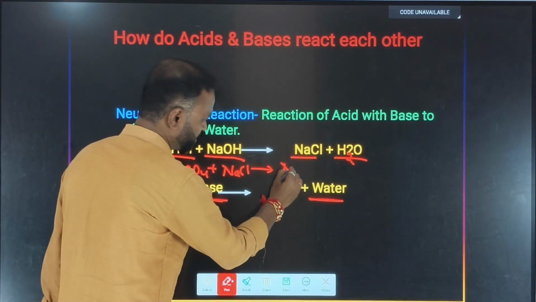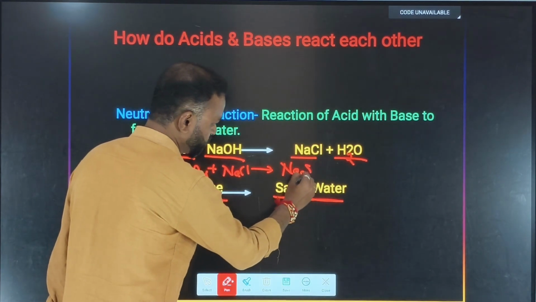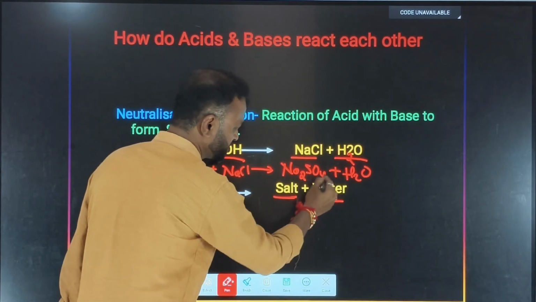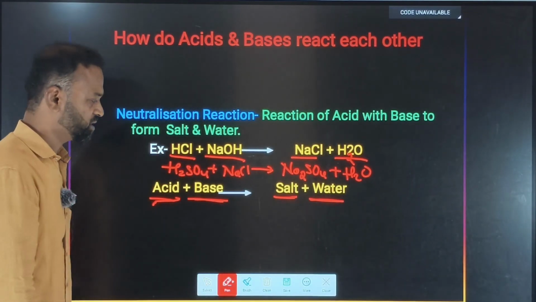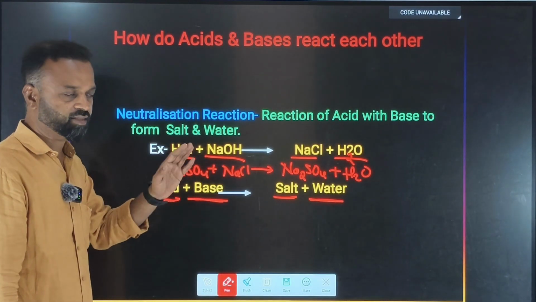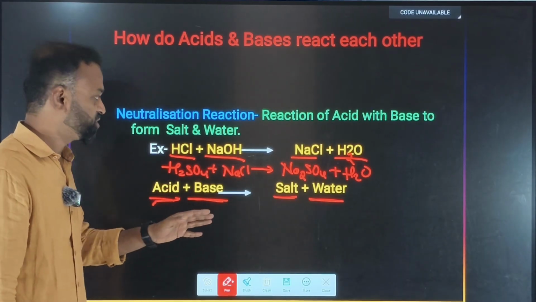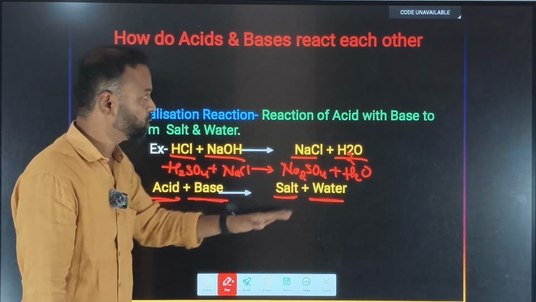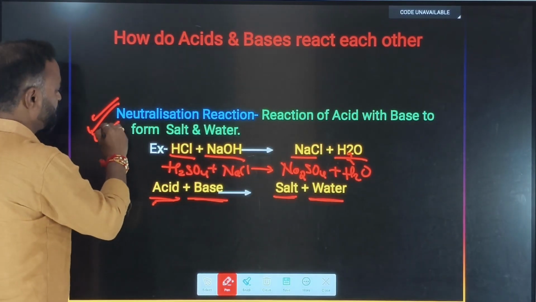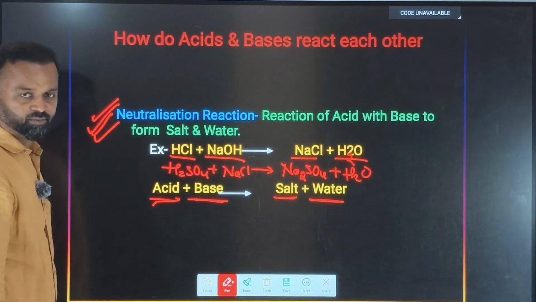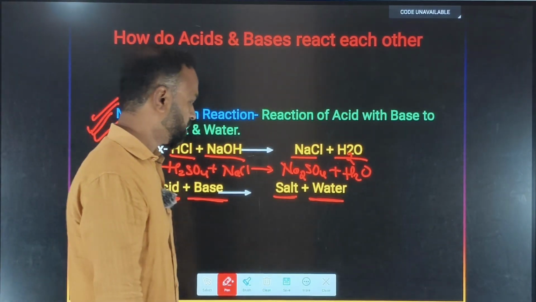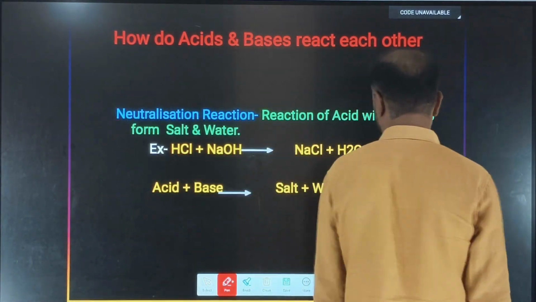Then it will form the respective salt, Na2SO4, plus H2O, again the corresponding salt and water. Such reactions where acids and bases react with each other to form the respective salt and water, we call neutralization reactions. It has so many applications in our day-to-day life. Okay, hope it is clear.